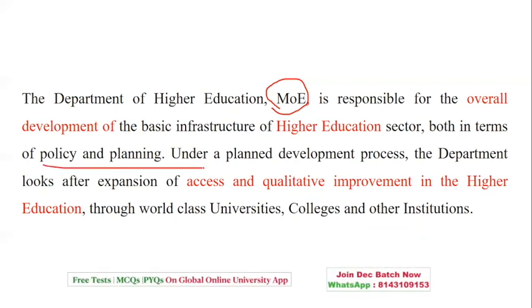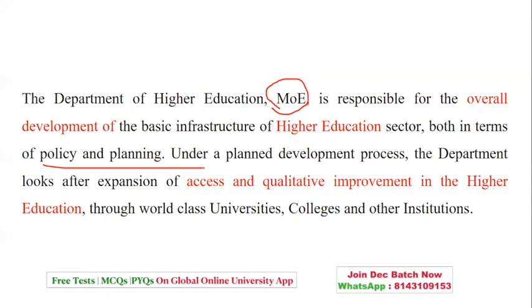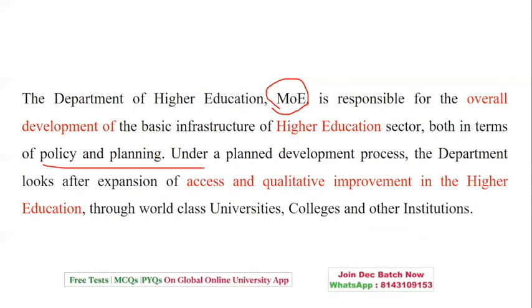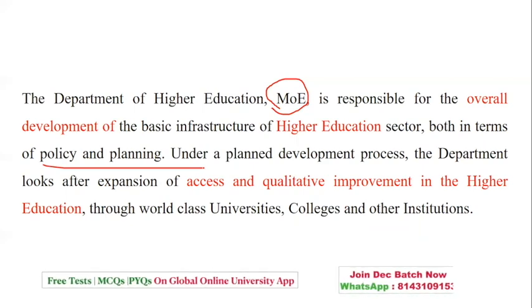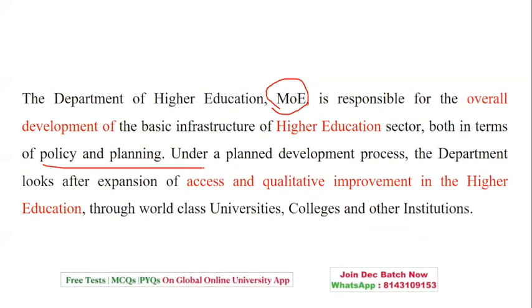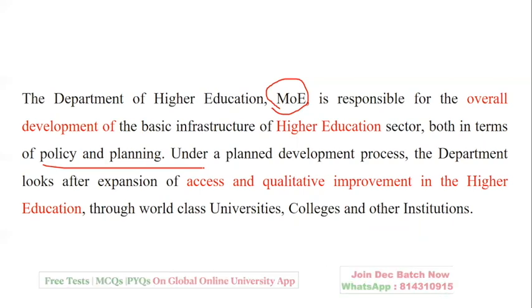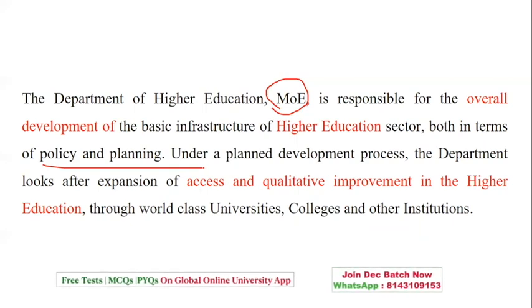So when I say policies, it is nothing but rules and regulations, and planning means how everything goes well with respect to the planning of your higher education.